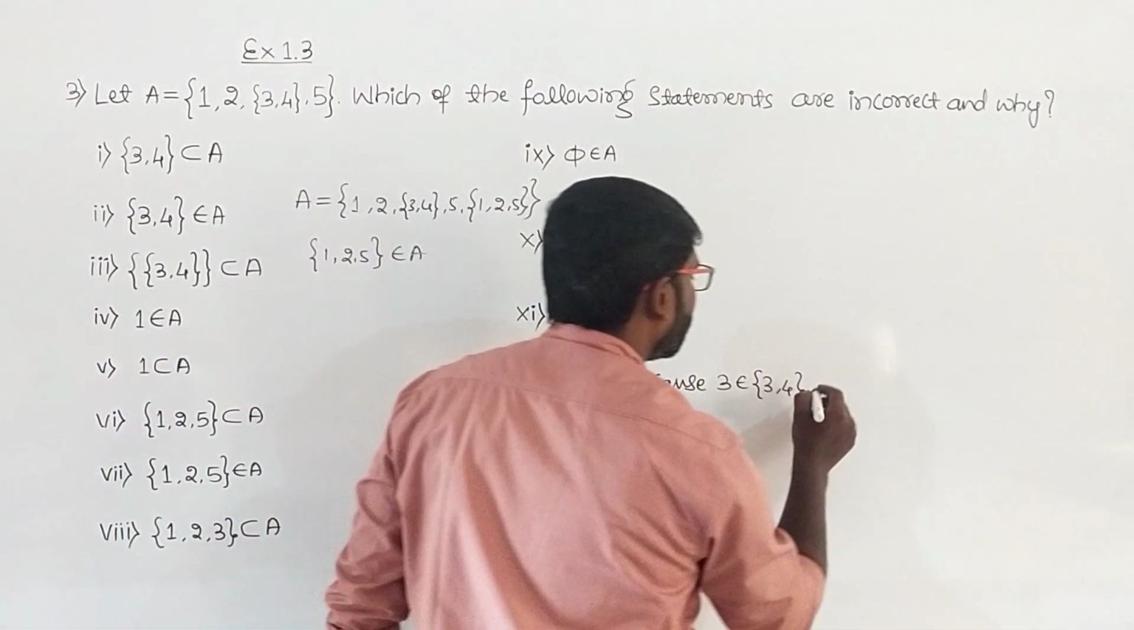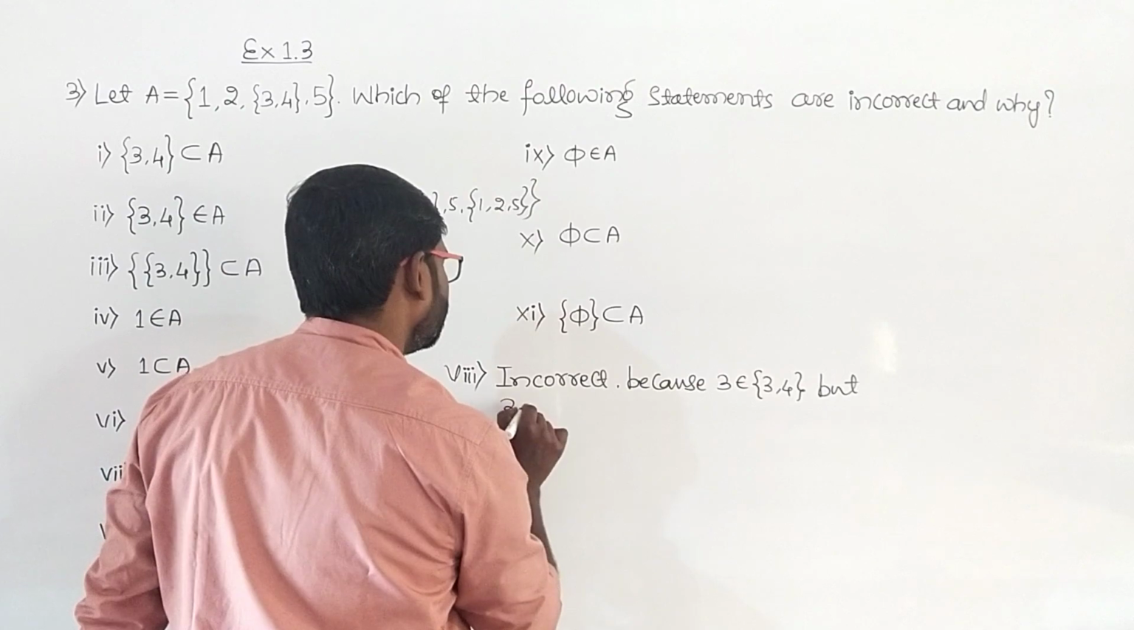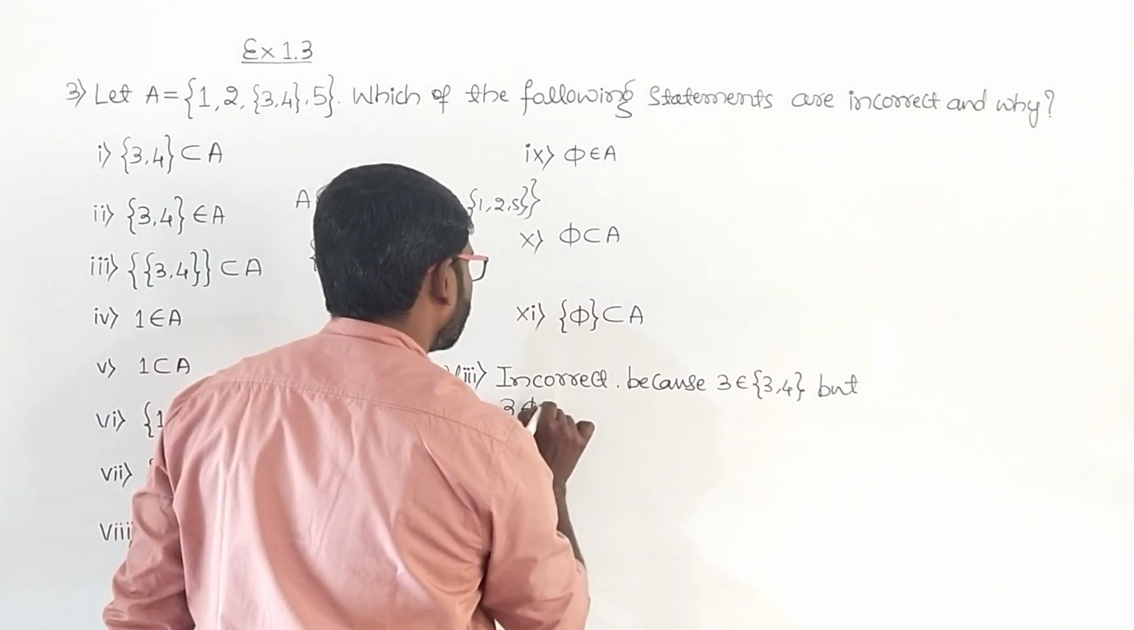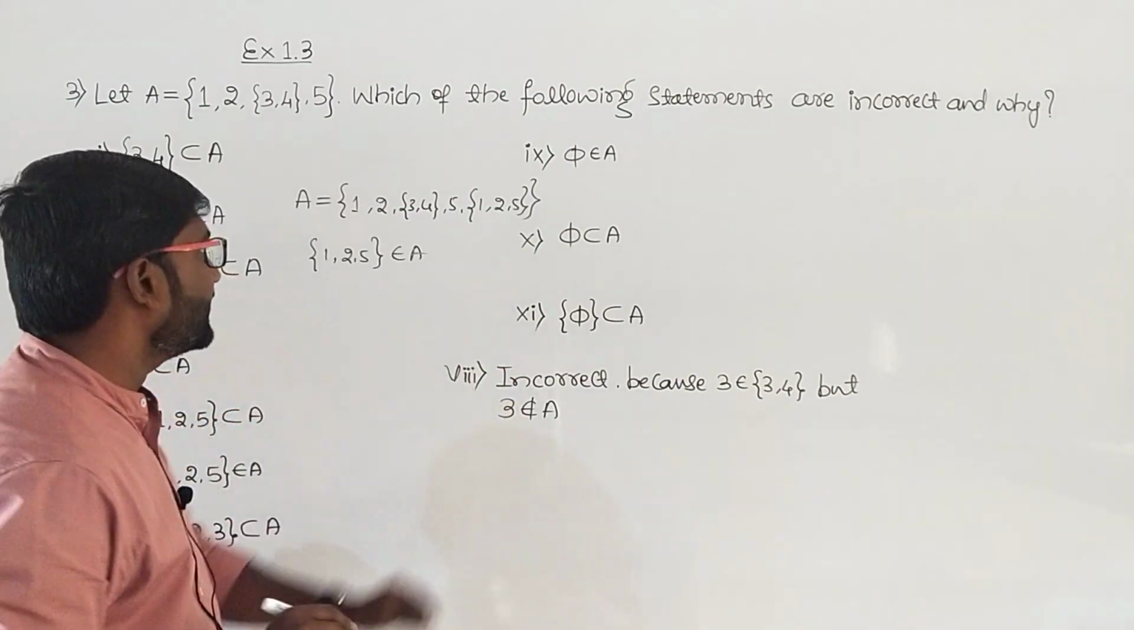3 belongs to 3 comma 4, but 3 does not belong to A. 3 does not belong to A. That is why it is incorrect.